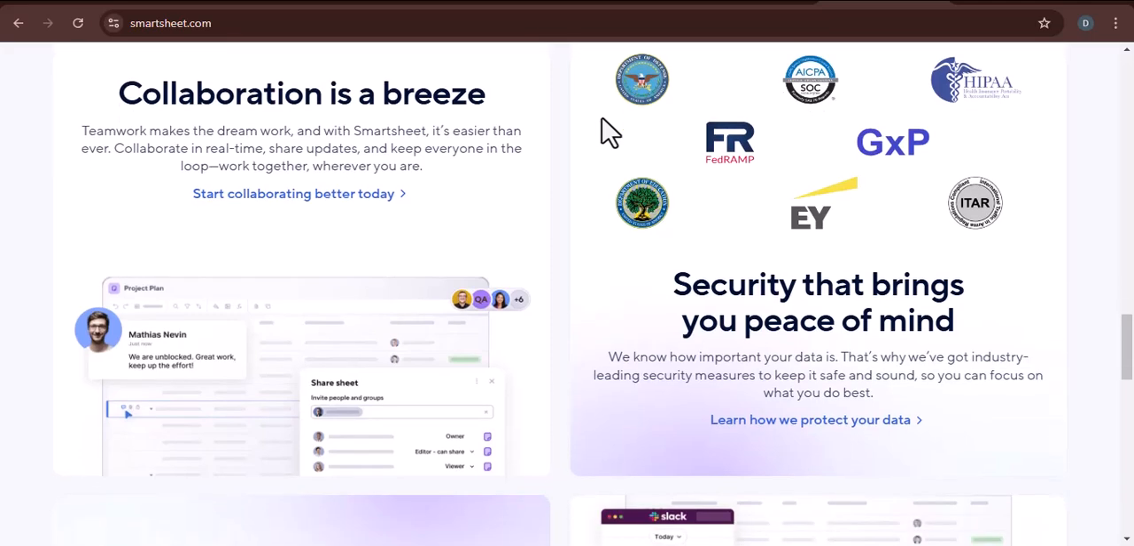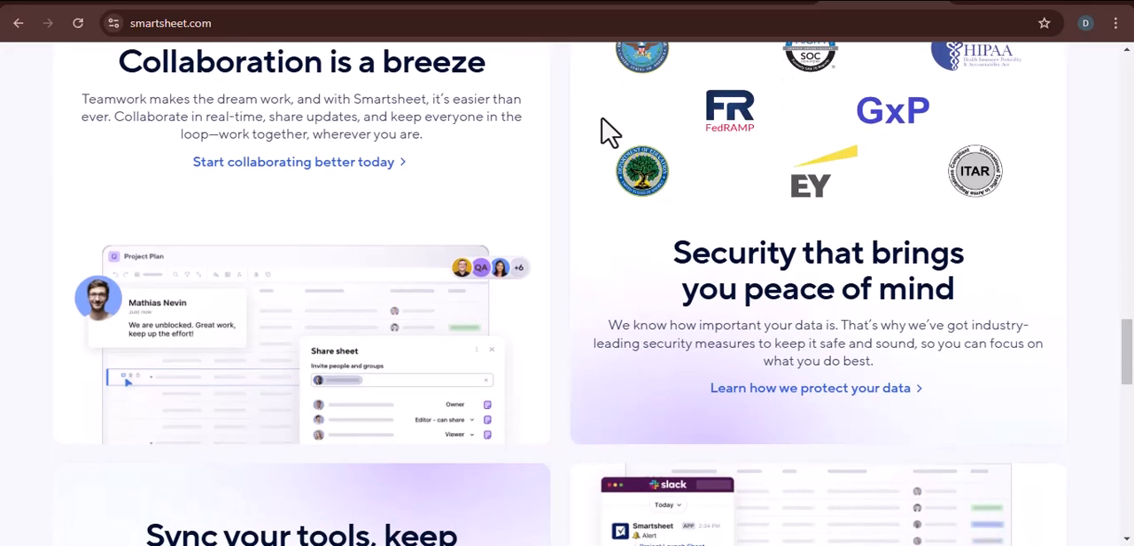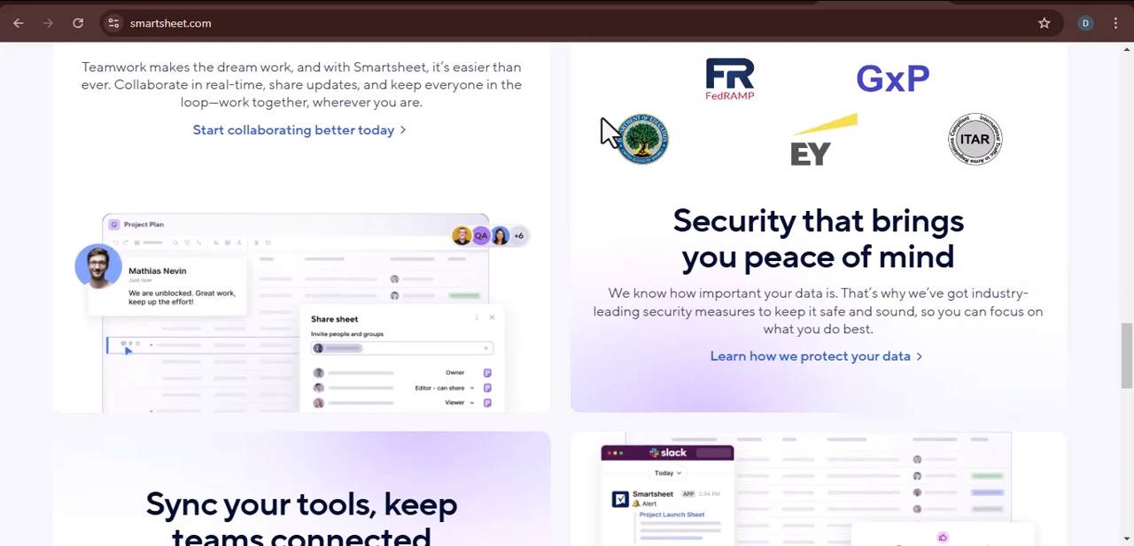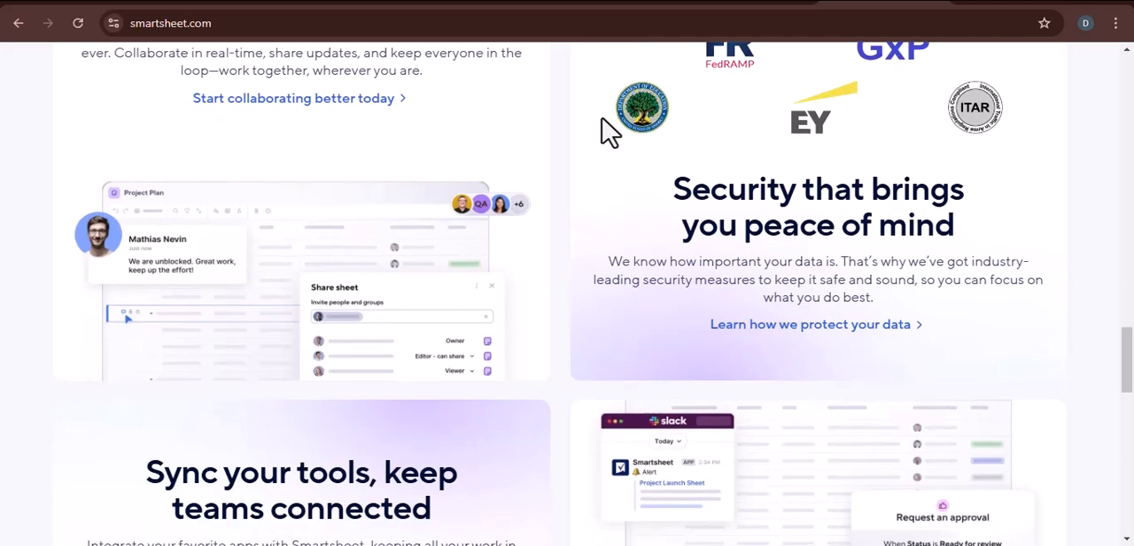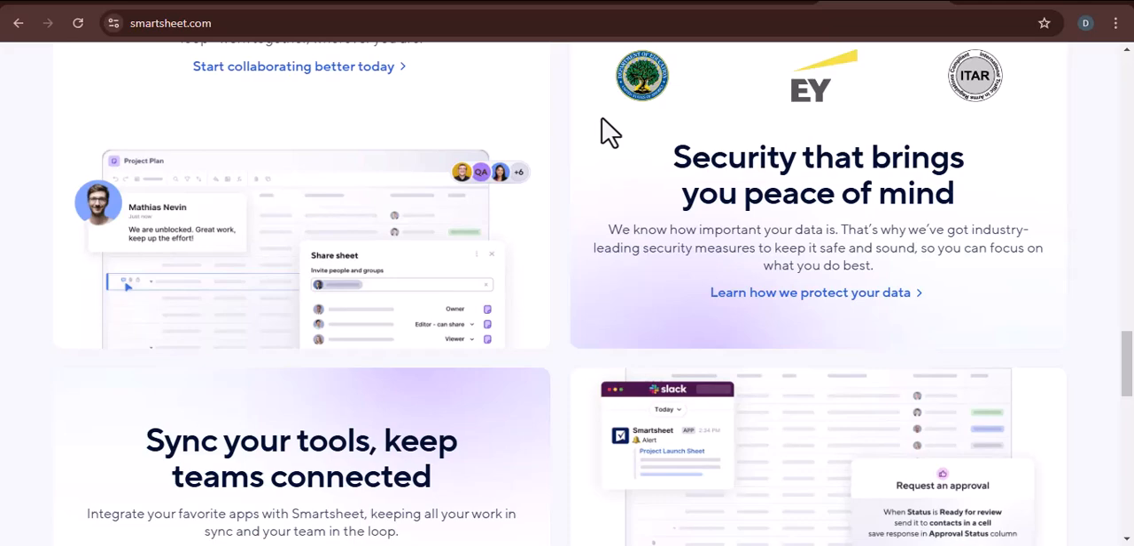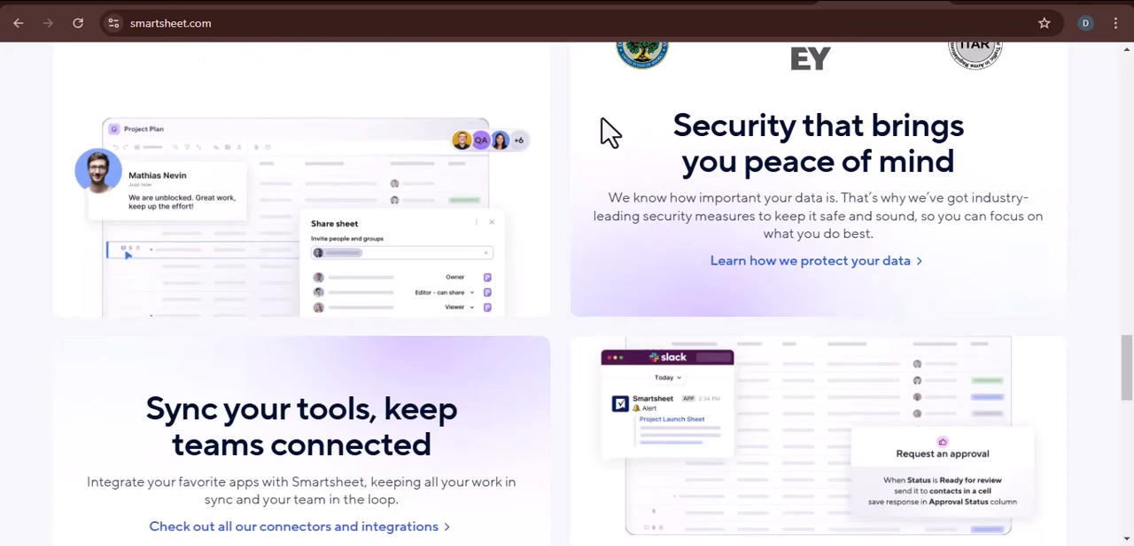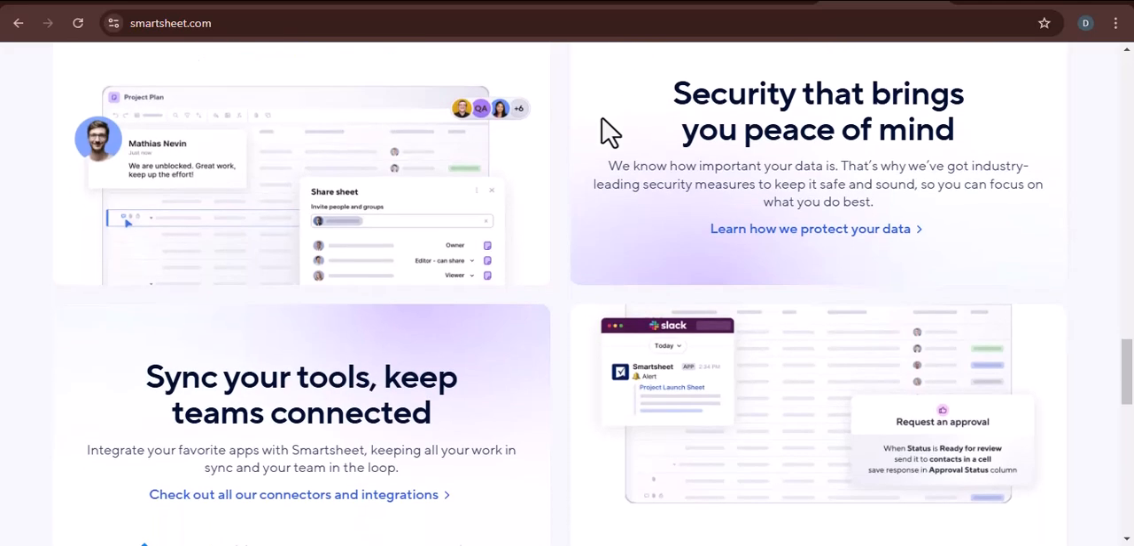When to use Smartsheet. Smartsheet is a great tool to use if you need to manage complex projects with multiple tasks and dependencies, track the progress of your projects and tasks, collaborate with team members on projects, and generate reports on your projects.